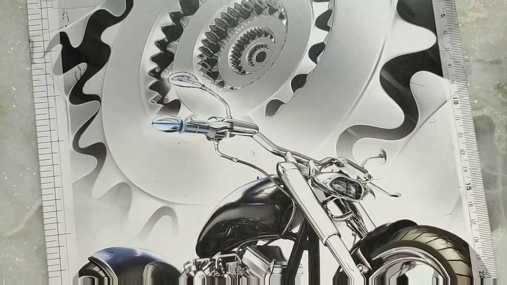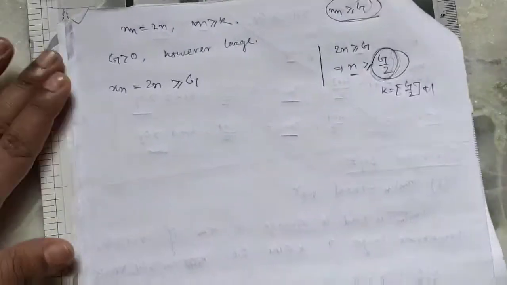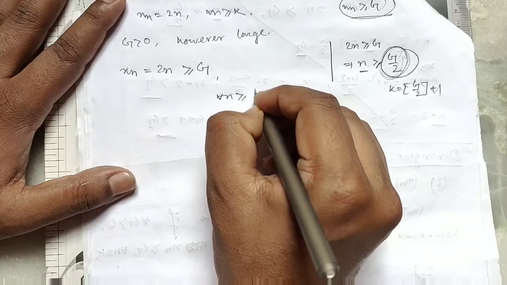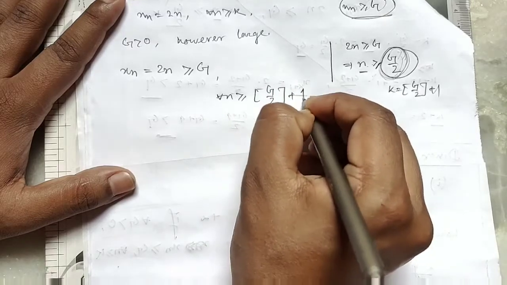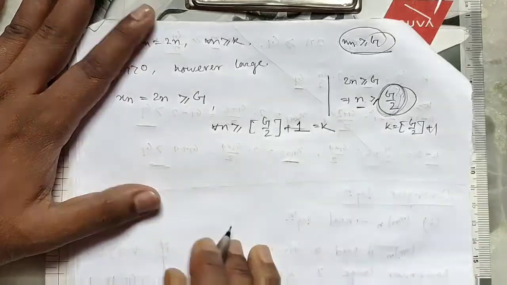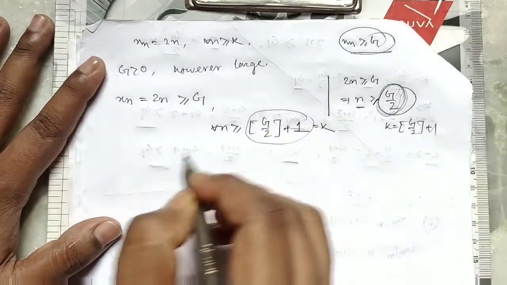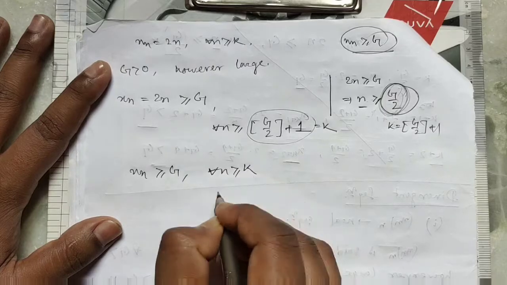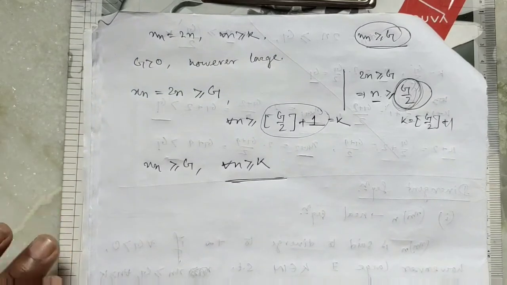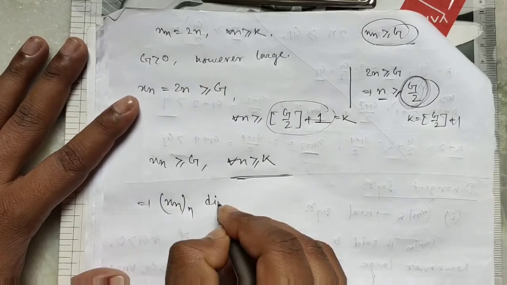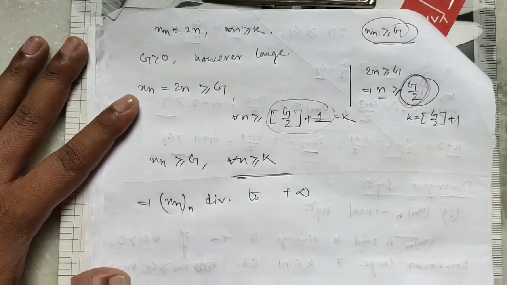So if this is greater than or equal to g for all n greater than or equal to floor of g by 2 plus 1. Clear? So if we take this equal to k, then xn is greater than or equal to g for all n greater than or equal to k. Clear? For all n greater than or equal to k. So this implies the sequence xn diverges to plus infinity.